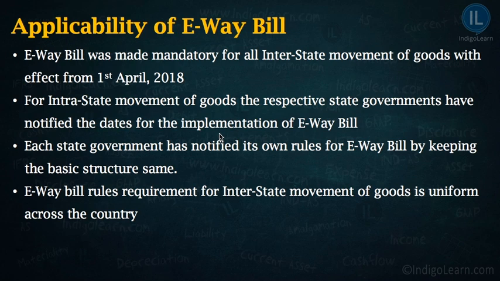That means if you are moving certain goods from one state to another, you are required to issue an e-way bill under the provisions of CGST law. However, if you are moving any goods intrastate, you will have to issue an e-way bill under the provisions of SGST law. And therefore, each state government issued its own notification to specify by when the e-way bill provisions will be applicable in its own state.